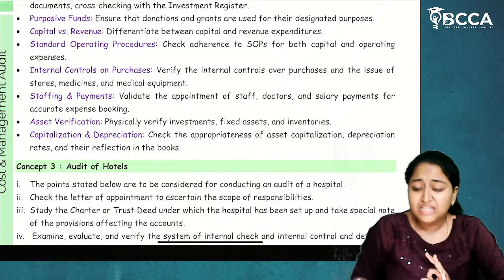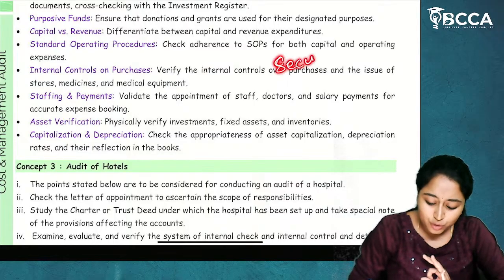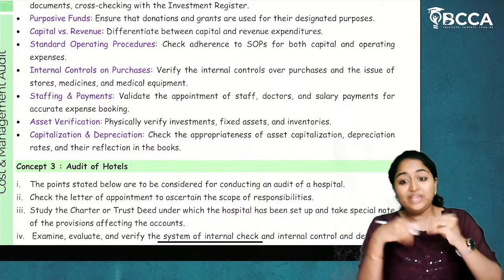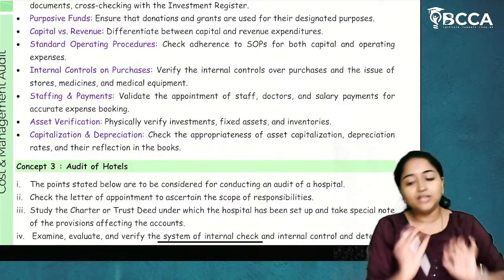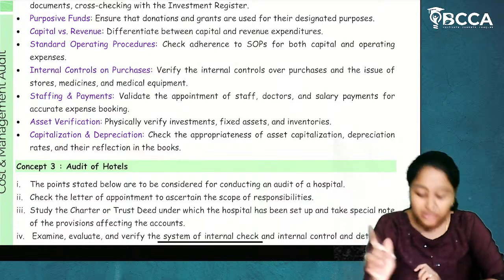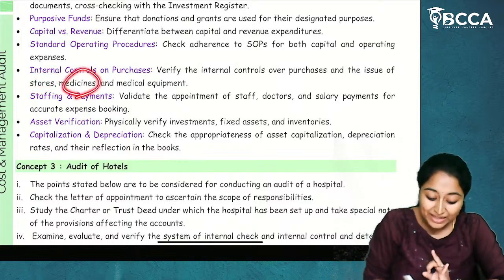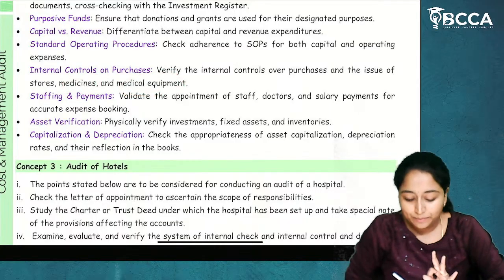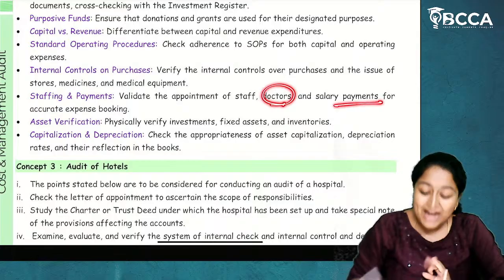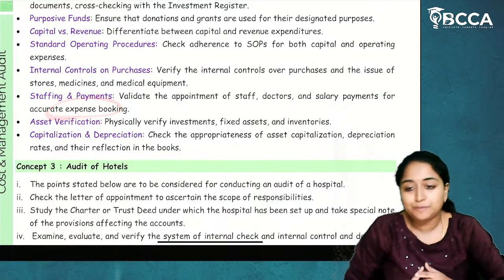What are these internal controls? Nothing but the security controls, policies and procedures within the organization. Now, we will check the entire internal controls, but other than that, you have to specifically check the internal controls on stores, medicines and medical equipment. Validate the appointment of staff, doctors and salary payments for accurate expense booking.